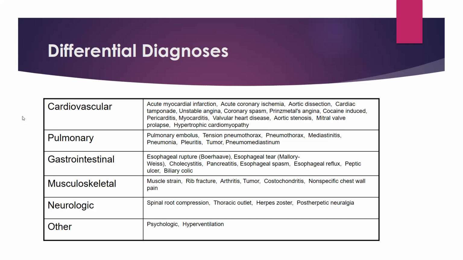So you have to keep all these differential diagnoses in your mind before approaching the patients. The other important thing is that some of these causes are life threatening, so you have to work fast, and also you have to give some preliminary medications, even if you have not yet pinpointed the diagnosis.